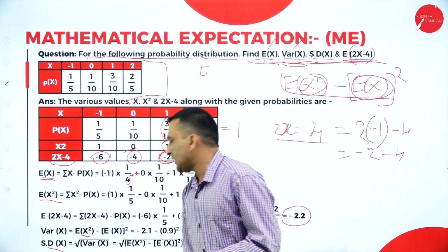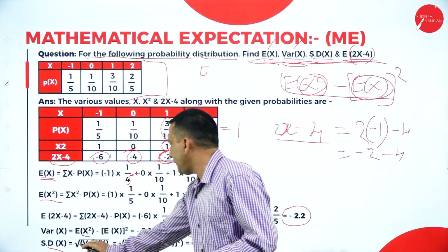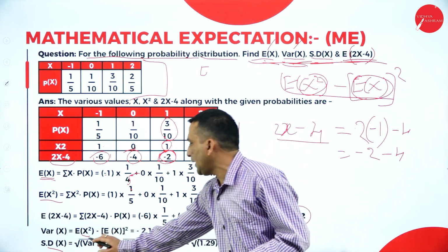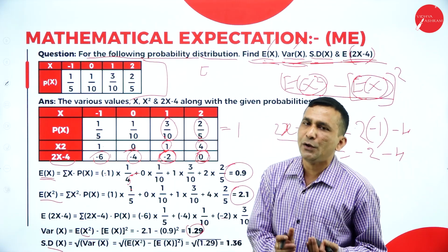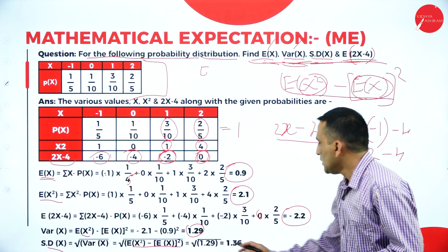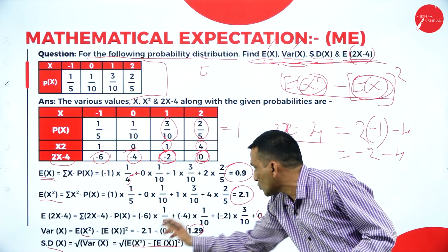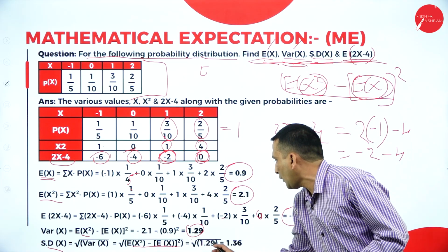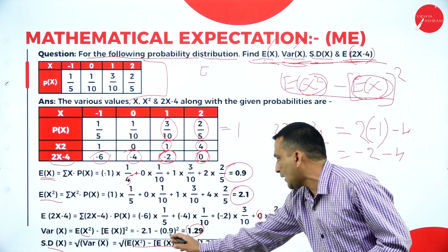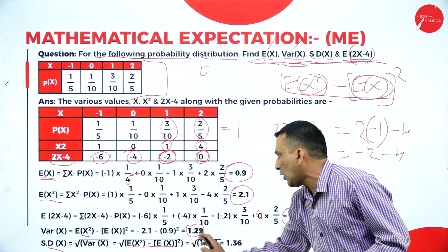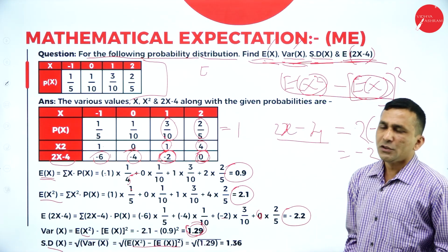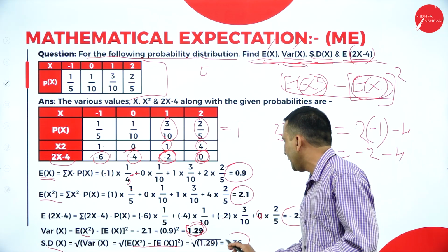Now how do we find the standard deviation? Standard deviation is nothing but the square root of the variance. Since the variance is already calculated as 1.29, we can directly take the square root of 1.29. If you remove the square, you are getting 1.36.